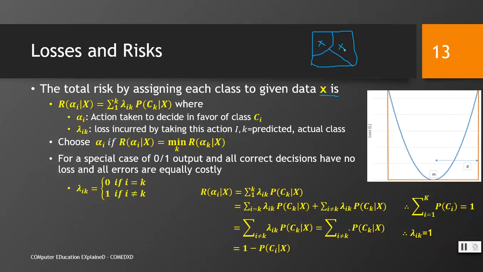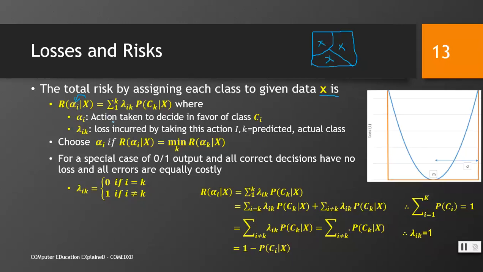If we assign it here, what would be the risk? So assigning a class i, how much risk would there be? We can denote it with R, the risk, given alpha i, meaning assigning class i given x, whereas we already have the data set available in hand.